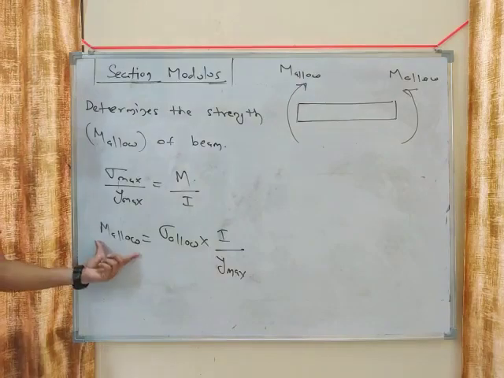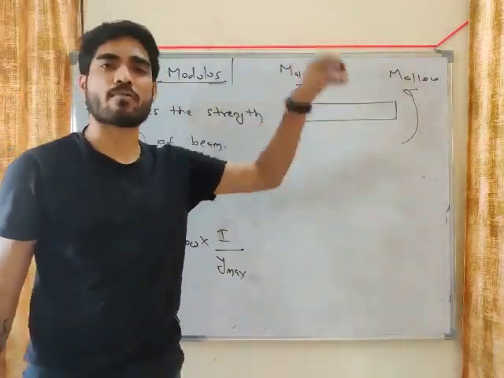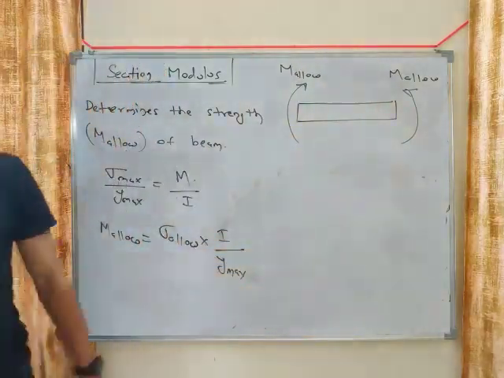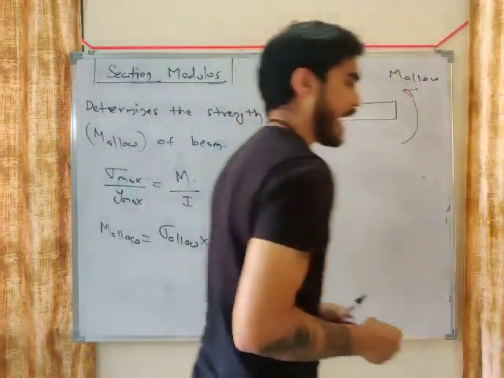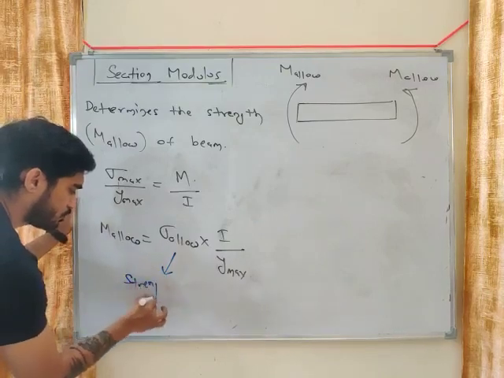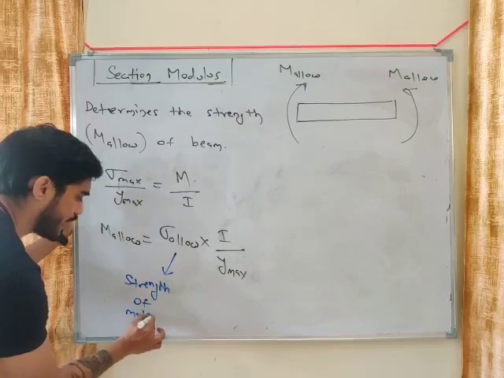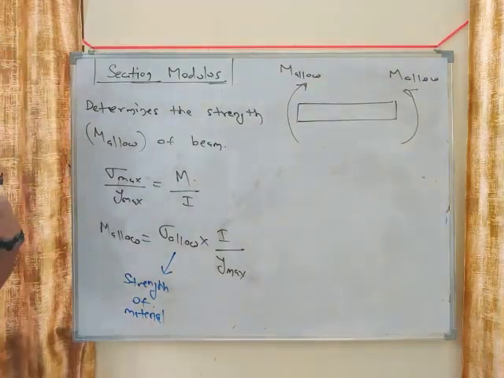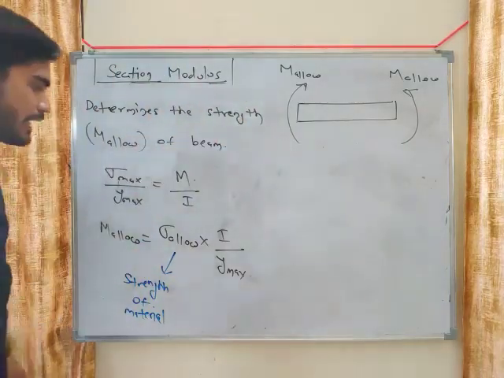So what is M allowable? It is the strength of the beam: how much bending moment you can apply on the beam. What is sigma allowable? How much stress you can apply, and that depends upon the strength of material. We have discussed strength of material, SYT and SUT, in material properties. So sigma allowable depends upon the strength of material.